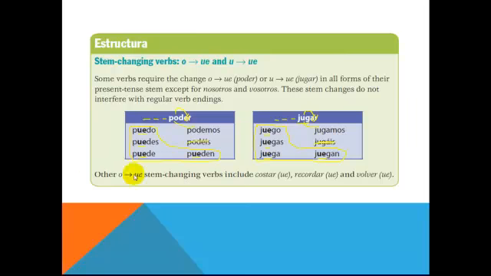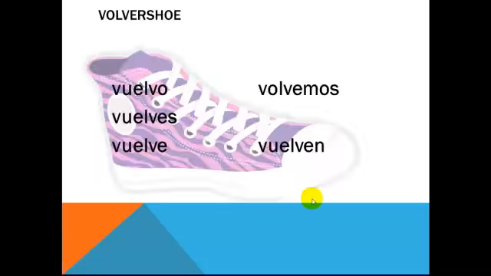Now some other verbs that we will have, or you already know, will be costar, which is going to be O to UE, recordar, O to UE, and volver, O to UE. And again, it doesn't matter if it's an AR verb or an ER verb, it's in the stem, so COST, RECORD, and so forth. It's in the stem that this change will take place. Alright, so let's take the verb volver.